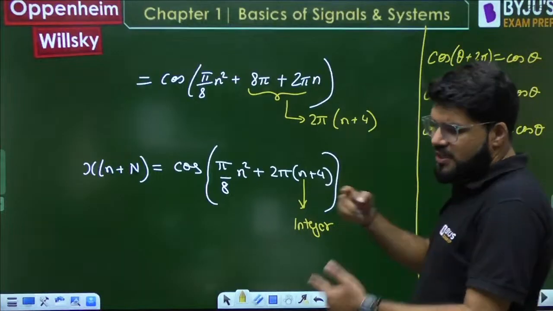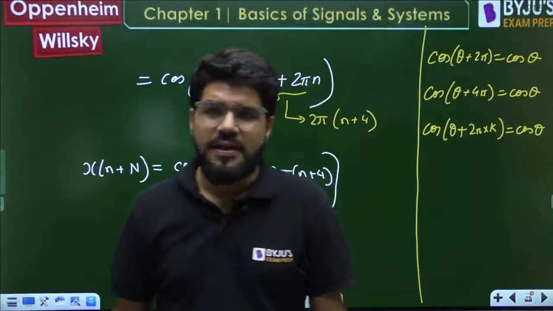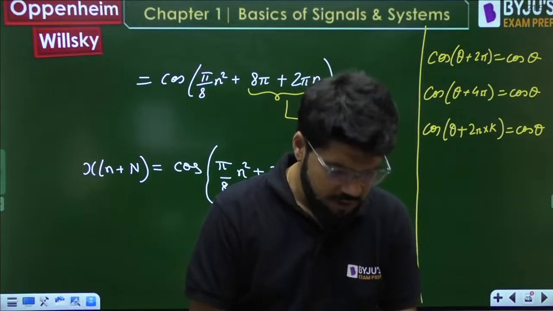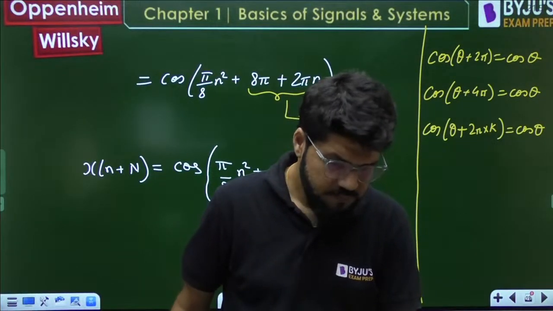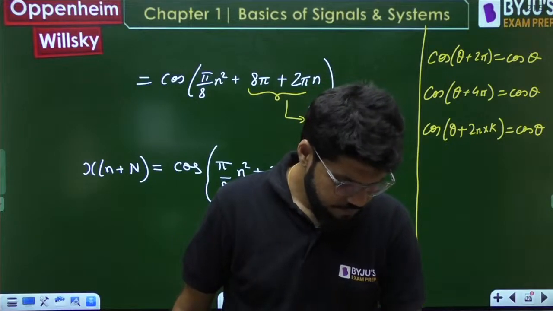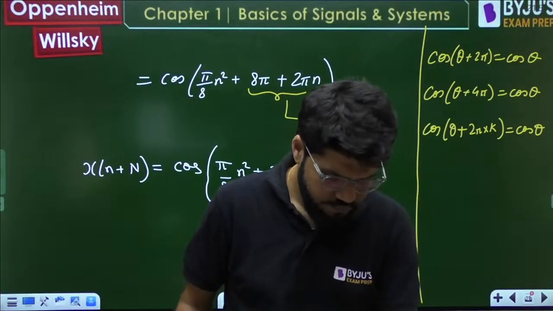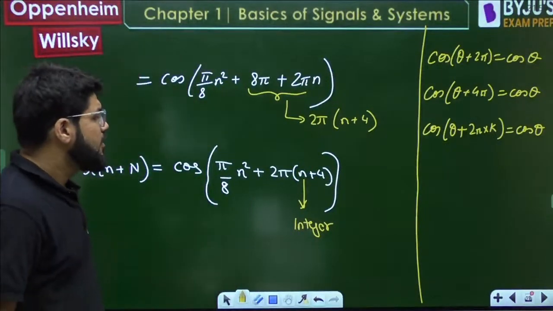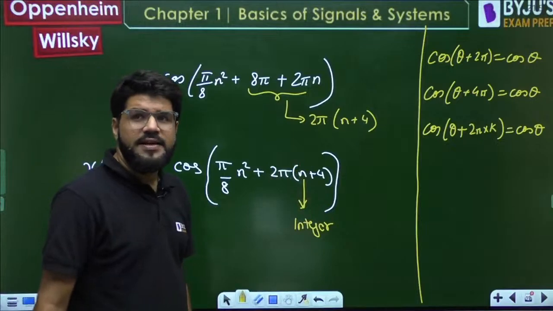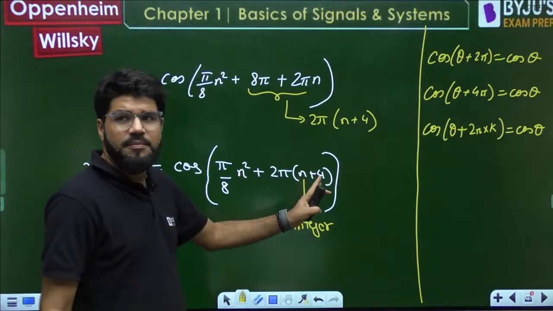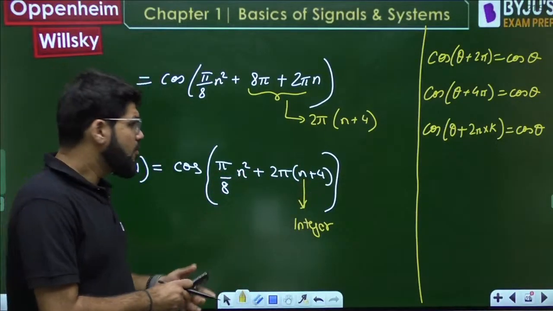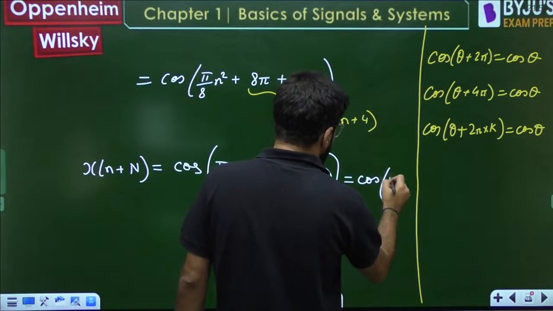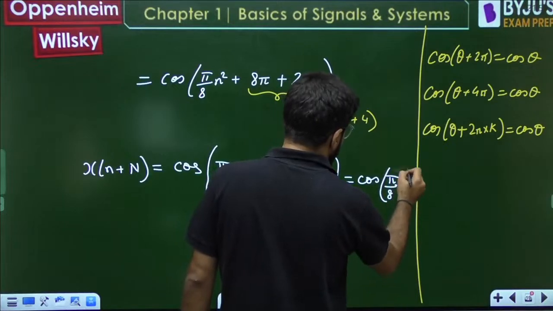When you repeat, cos theta repeats after every 2 pi. It is periodic, always and always periodic only. Because n plus 4 is an integer, this is an integral multiple of 2 pi, so theta will repeat. So this will be further equal to cos pi by 8 n square.